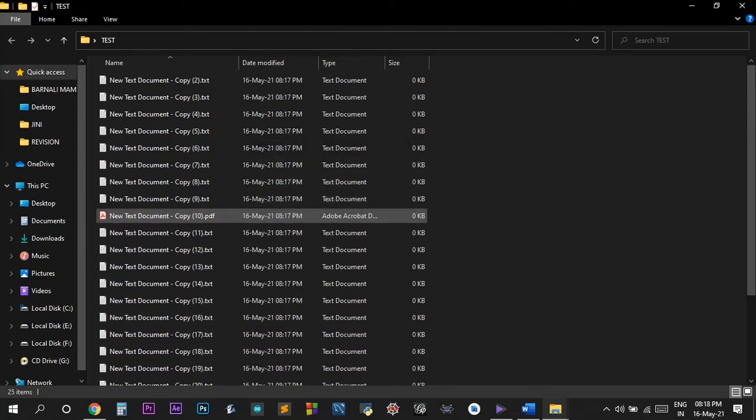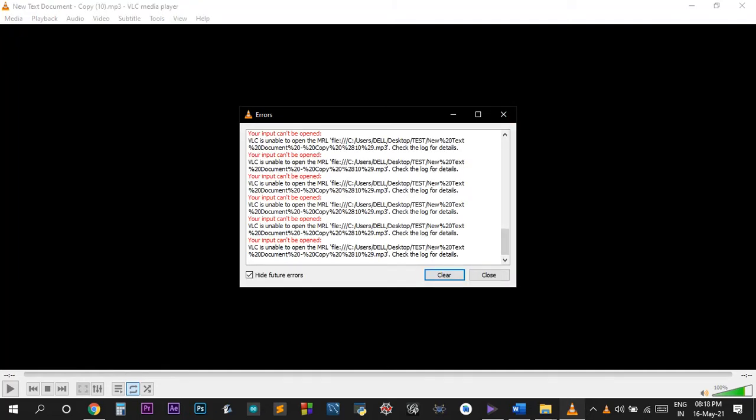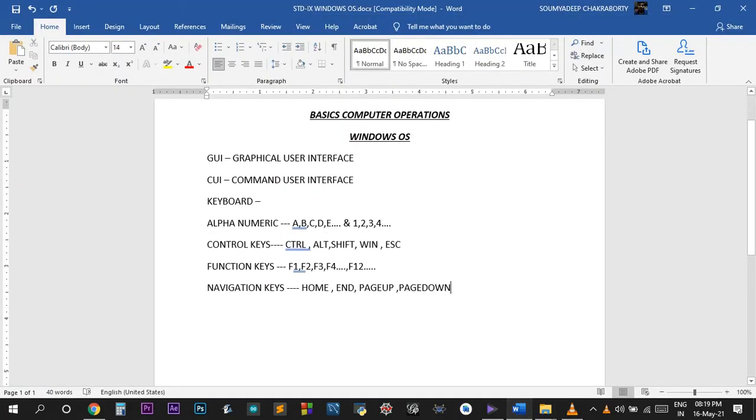If I change this extension to MP3, it looks like an audio file. It's by default opening using VLC media player. But if I try to open it, it will show an error, because your input can't be opened since it's not actually an audio file. It's just a text file.